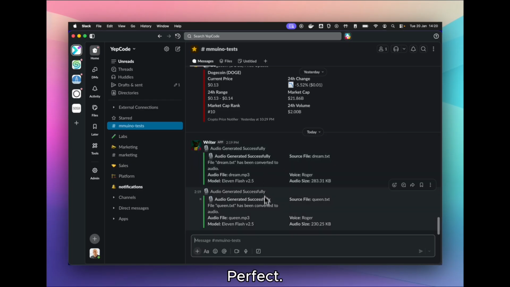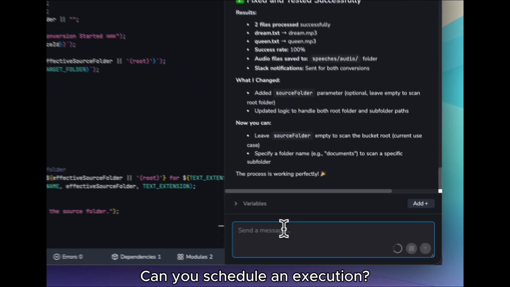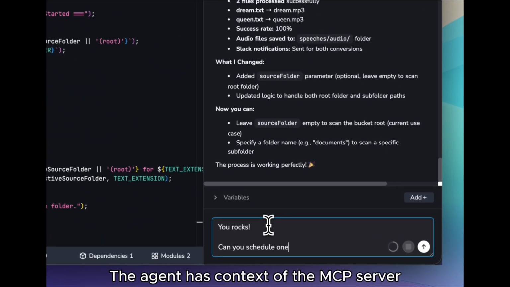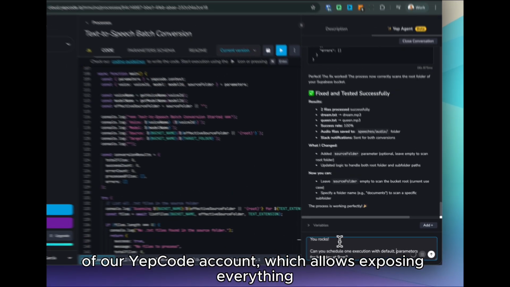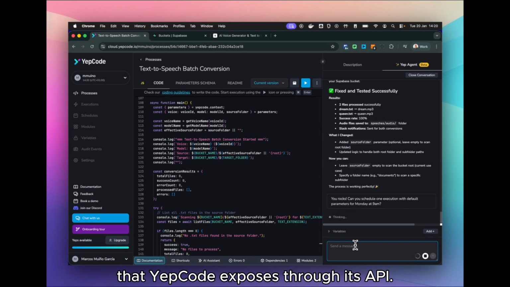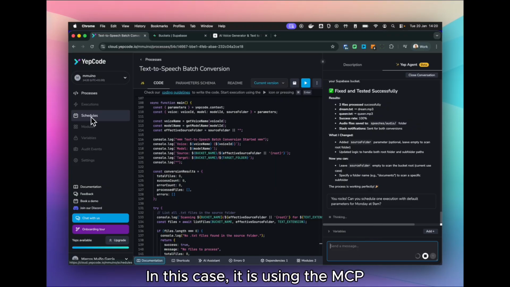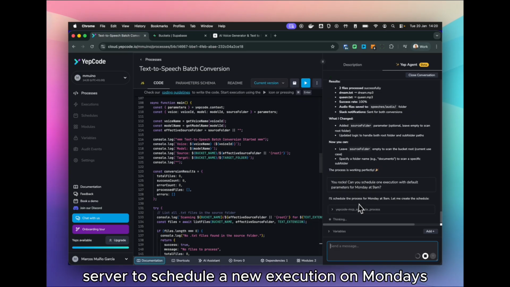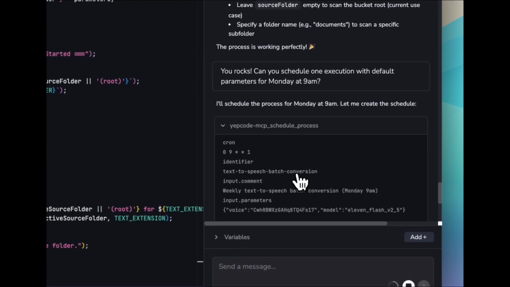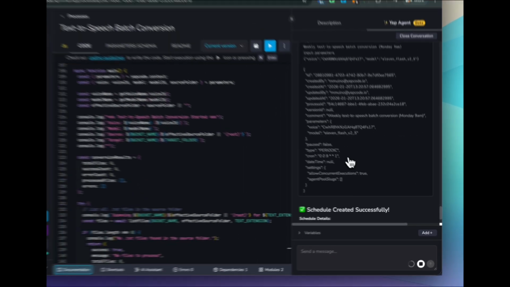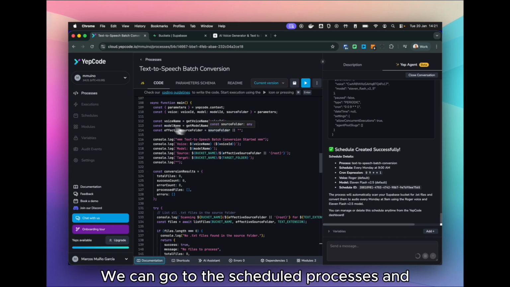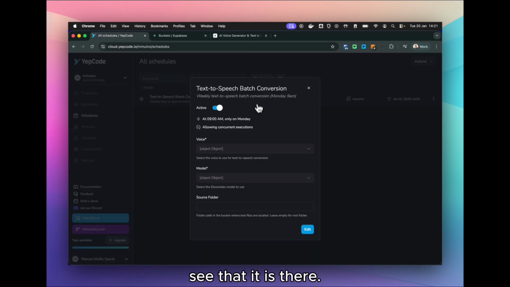Perfect. You're a rock star. Can you schedule an execution? The agent has context of the MCP server of our YepCode account, which allows exposing everything that YepCode exposes through its API. In this case, it is using the MCP server to schedule a new execution on Mondays at 9 in the morning. We can go to the scheduled processes and see that it is there.